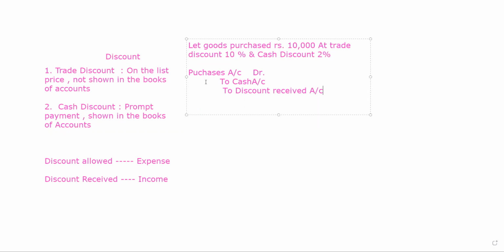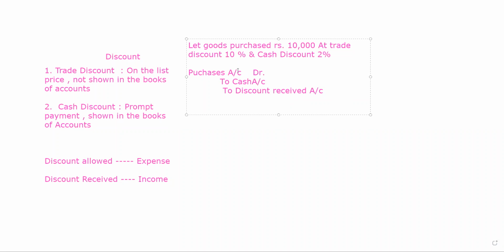I want to clear you once again. Goods purchase of 10,000 at trade discount 10% and cash discount 2%. When you are purchasing the goods, it means you are receiving the discount. Cash discount is there, it means cash purchases are there. So entry will become purchases account debit to cash account to discount received account.